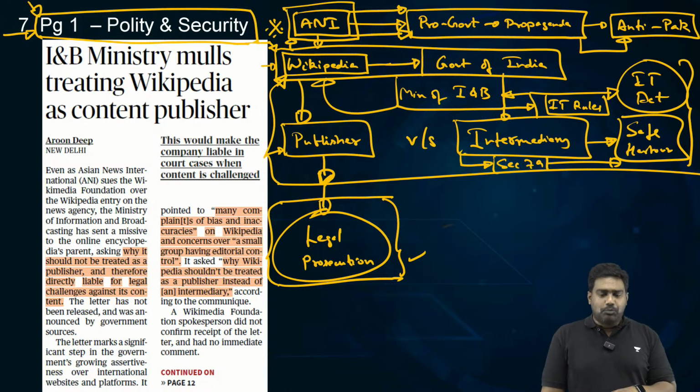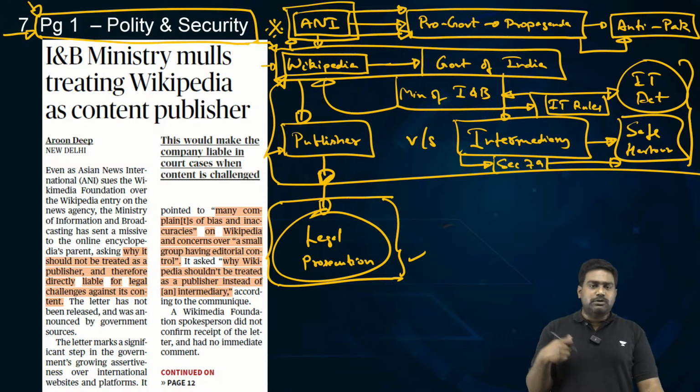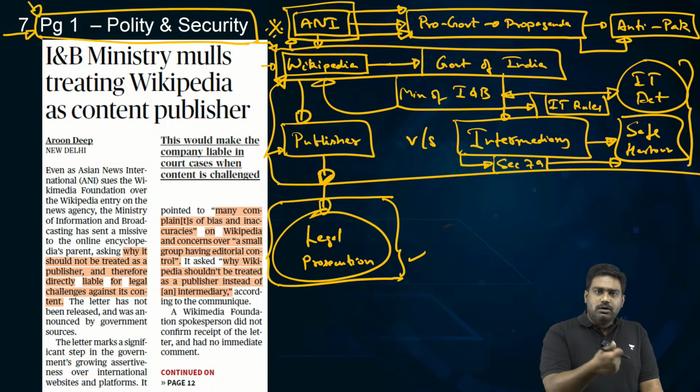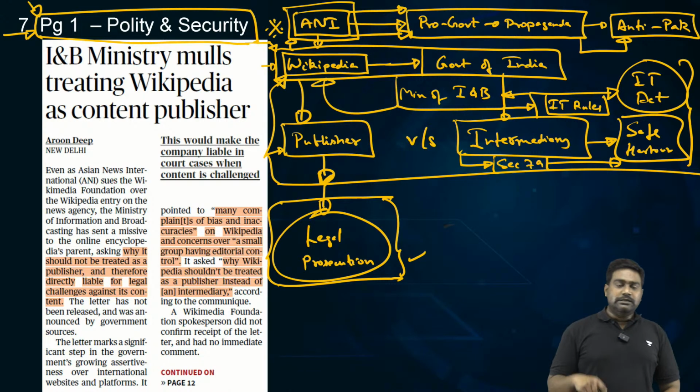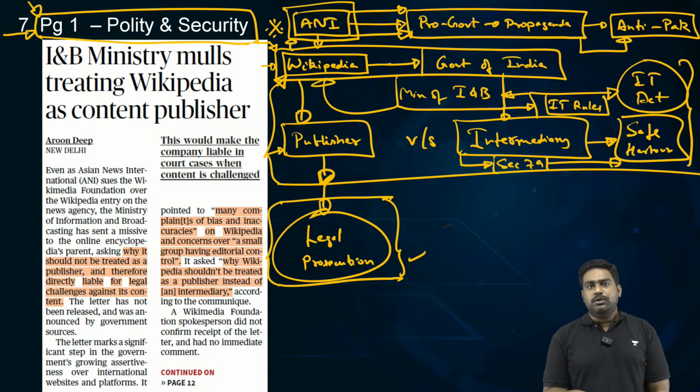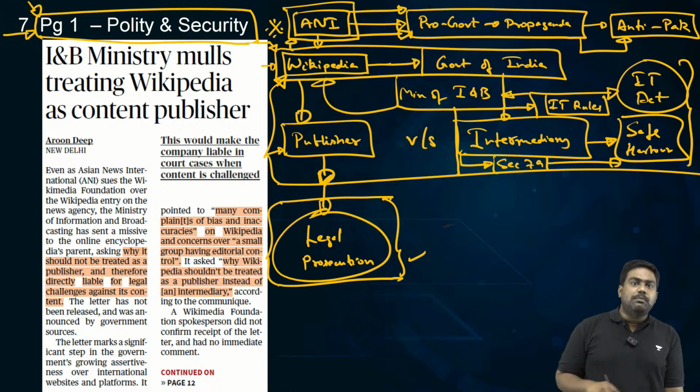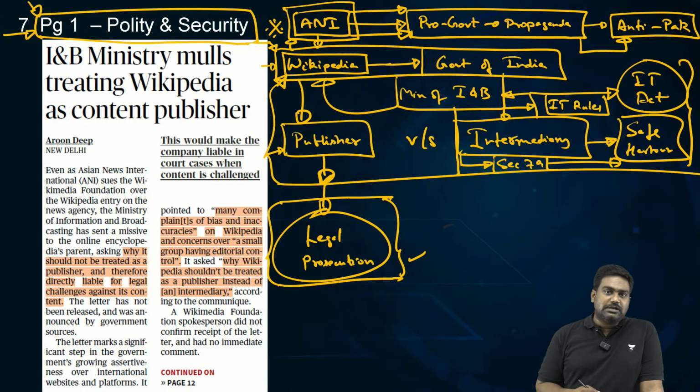So the government does have a valid point. What if someone is misusing the platform? What if there are third-party users deliberately misusing Wikipedia pages to defame someone, to target the government, right? Or to criticize someone in an unfair manner by using their bias, right? So in order to ensure full accountability under the law of the land, the government has raised this valid question. Why shouldn't we treat Wikipedia as a publisher, right? Instead of treating it as an intermediary, which enjoys legal immunity and safe harbor right now, why shouldn't we treat Wikipedia as a publisher? That is the question raised by the Information and Broadcasting Ministry.